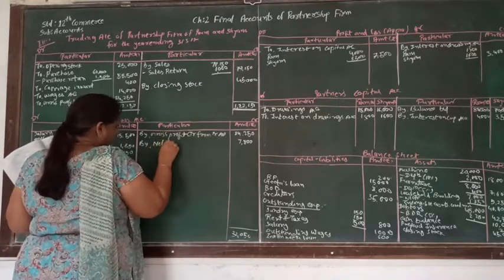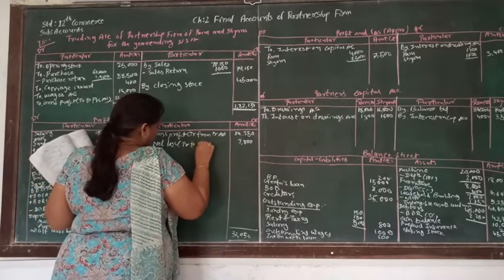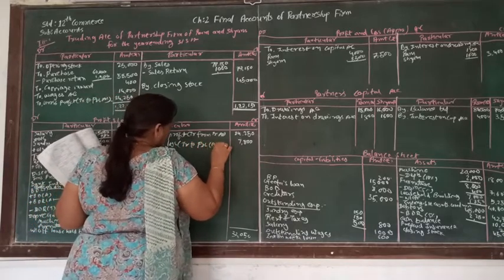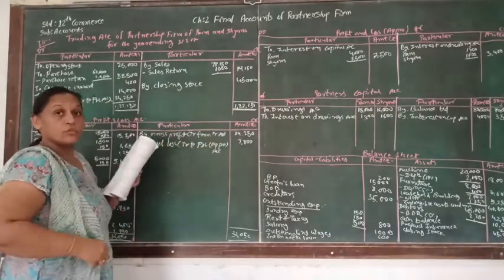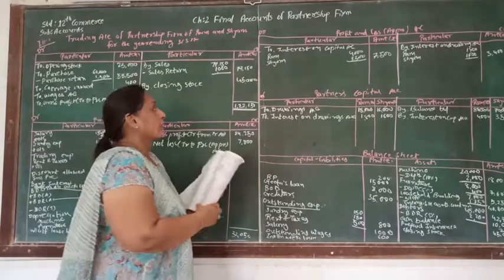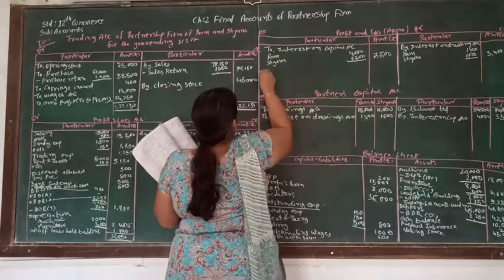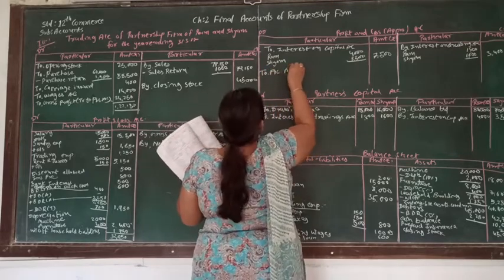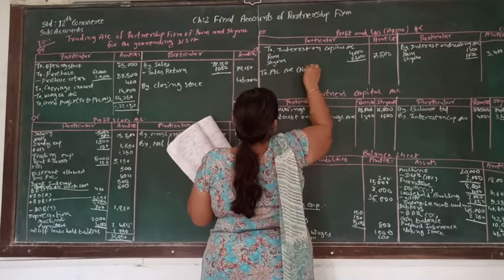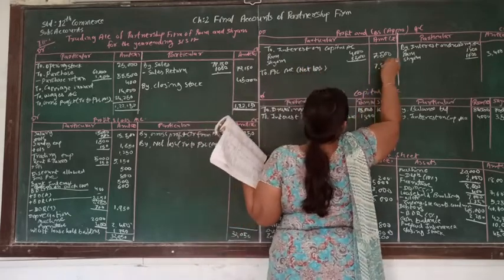Here it is a loss, and it is supposed to be transferred to the profit and loss appropriation account, on the debit side. So here we write down to profit and loss account, the net loss that we have transferred from the profit and loss account.